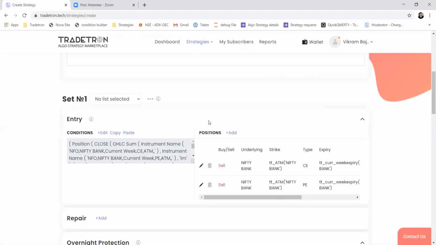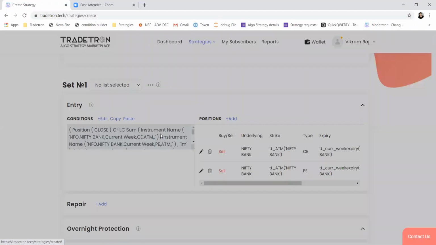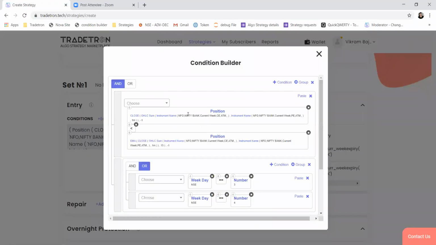And also we can have some more extra conditions. Let's say before taking a short position, I want to check that on the day of expiry, this value should not be less than 120 rupees. So the combined premium of call and put should be at least more than 120. Then only I will short it.